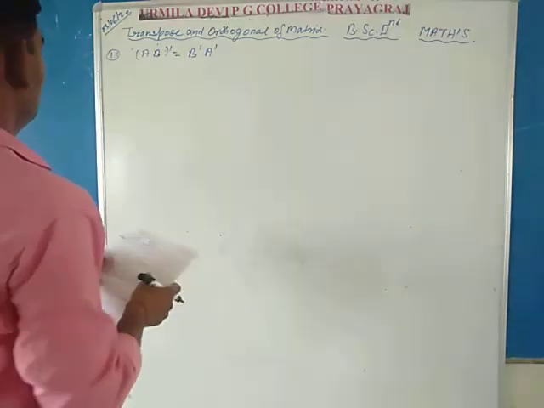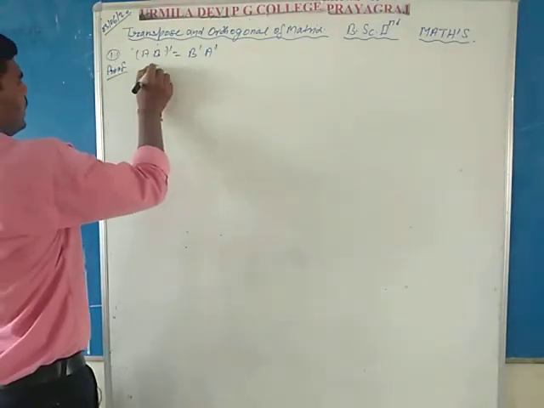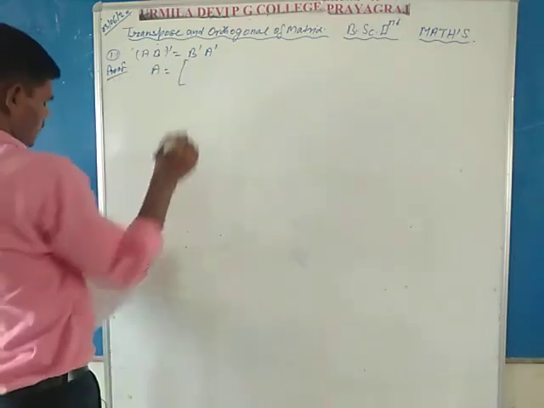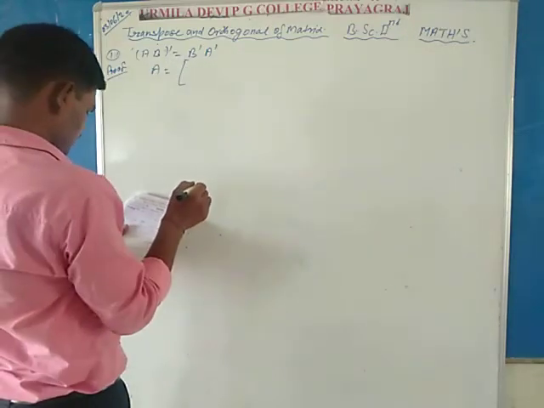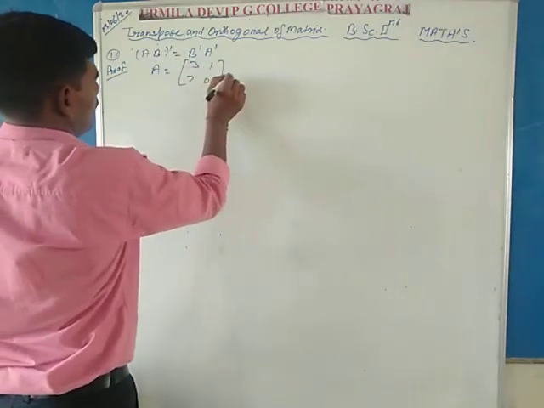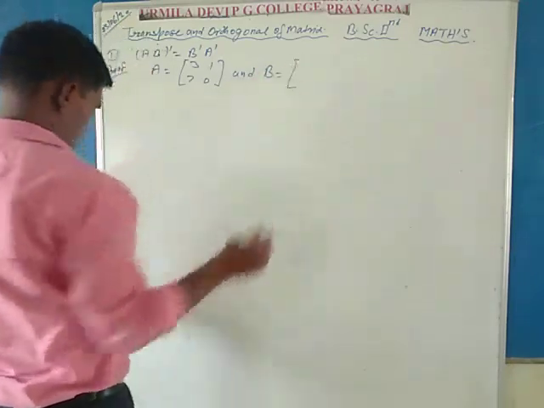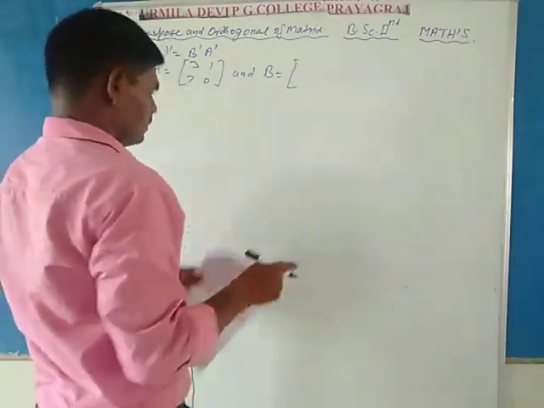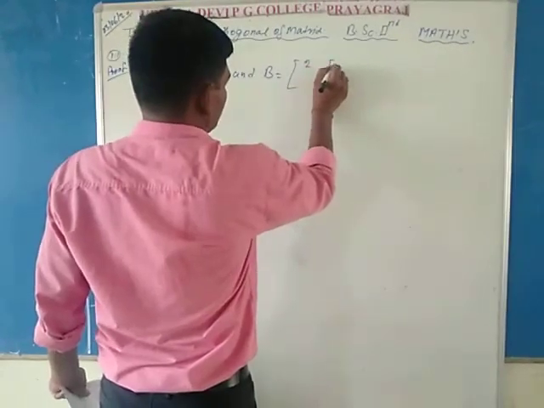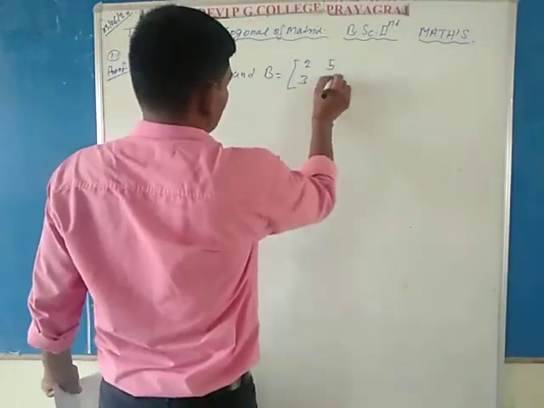For the proof, let A be the matrix 3 1 7 0 and matrix B be 2 5 3 minus 1.